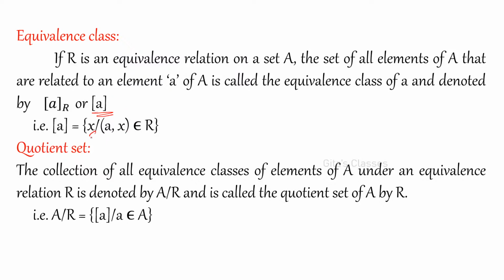So here, if you consider any element A from that set, what are all the elements which are related to this A? If you consider those elements, that is called the equivalence class. Similarly, for all the elements, you can find out the equivalence class. If you put together all those equivalence classes, that is called the quotient set.